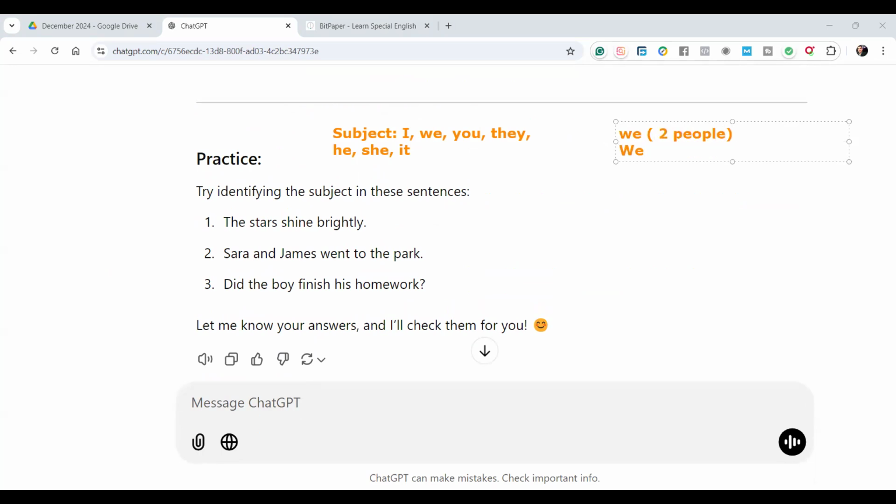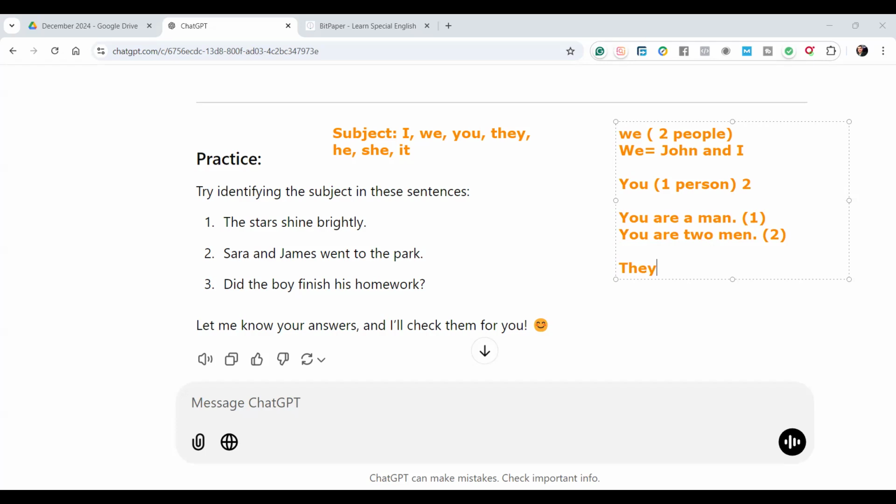So we might be equal to John and I. We, John and I. You can be one person or two or three or more. How would you know that? Based on the sentence. You are a man. So you here refers to one person. You are two men. You here refers to two people. And so on.